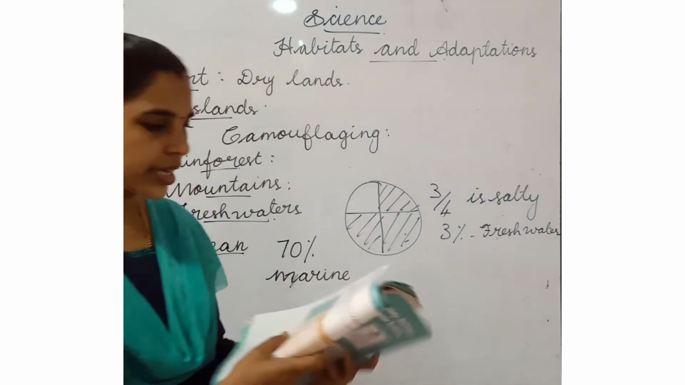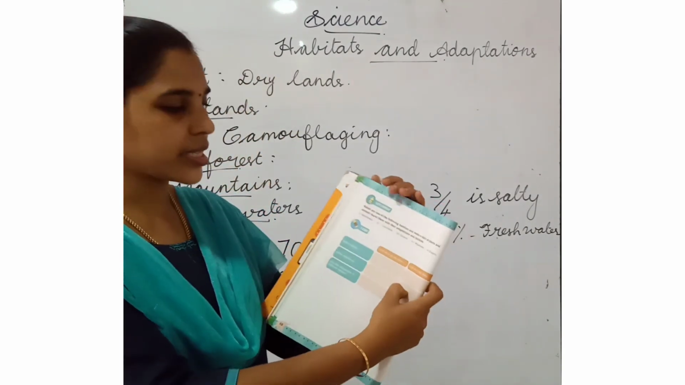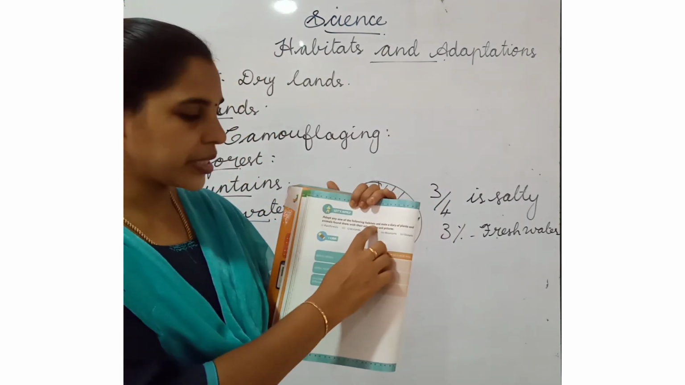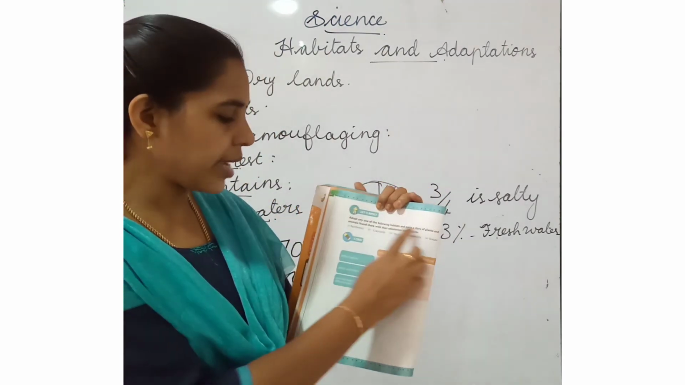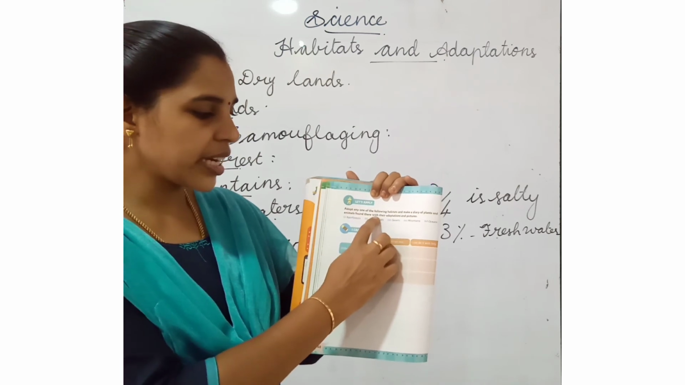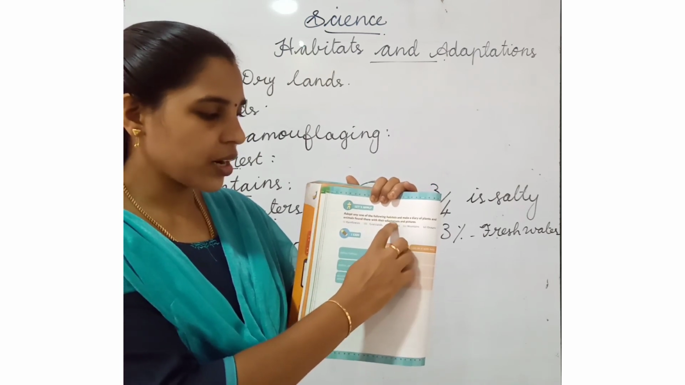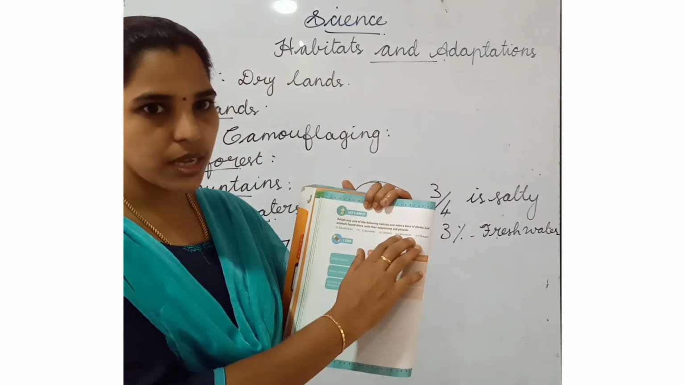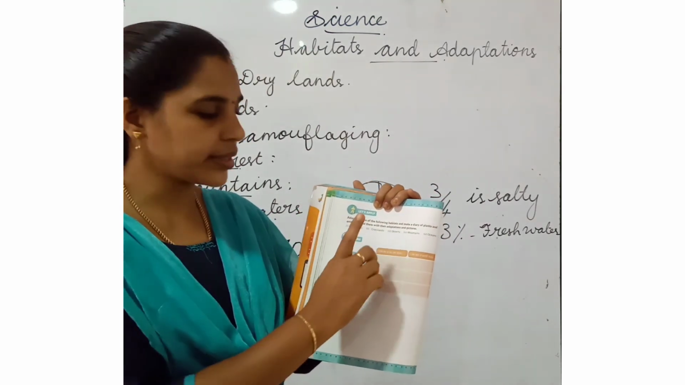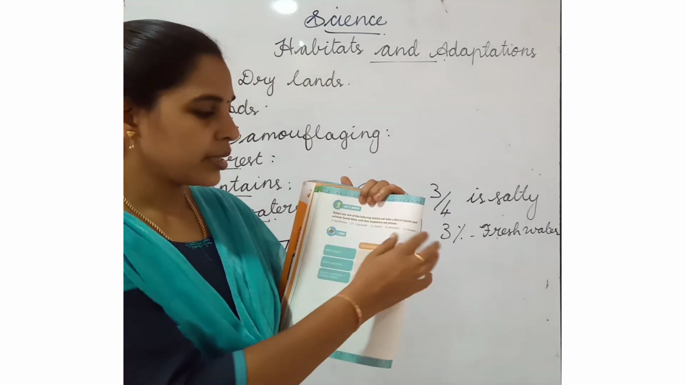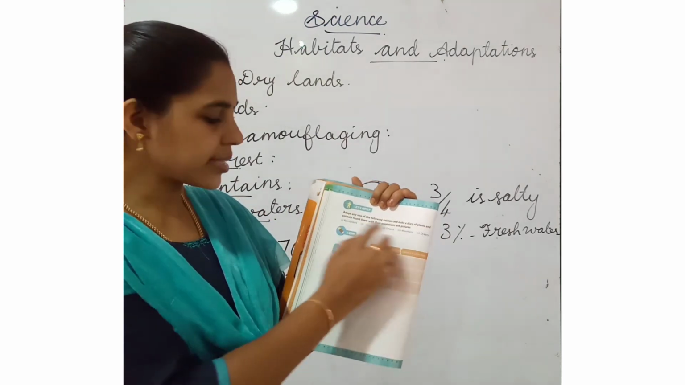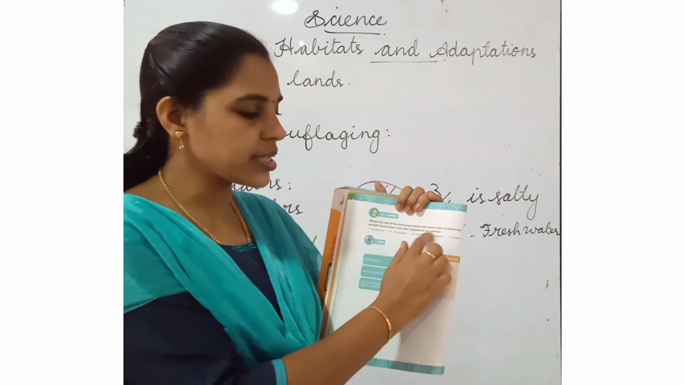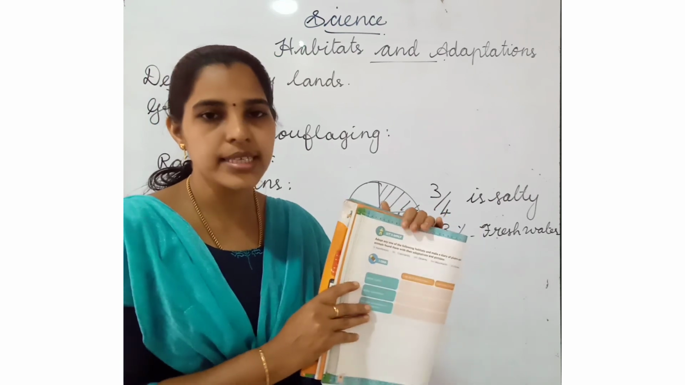And one activity is there. Listen, page number 68. Adopt any one of the following habitats and make a diary of plants and animals found there with their adaptations and pictures. Listen here, 5 types of habitats are there. You should select any one type of habitat. Then make a diary of plants and animals of this habitat with their adaptations and pictures. This is the activity for you.